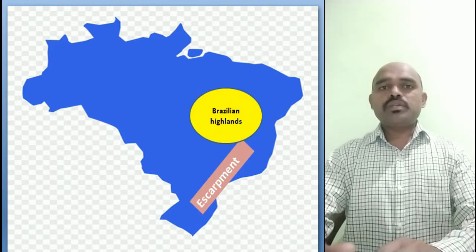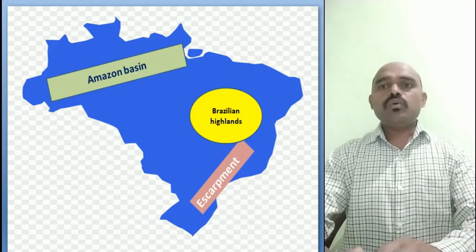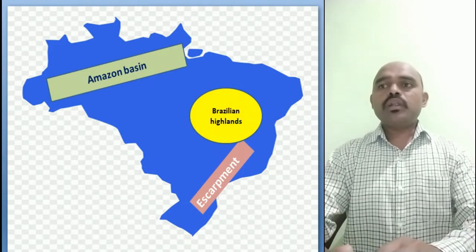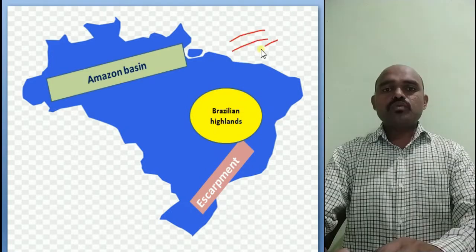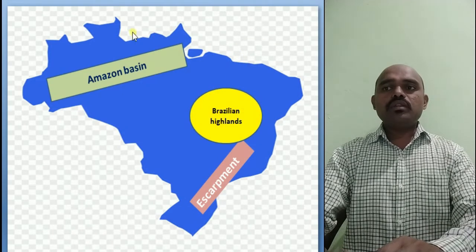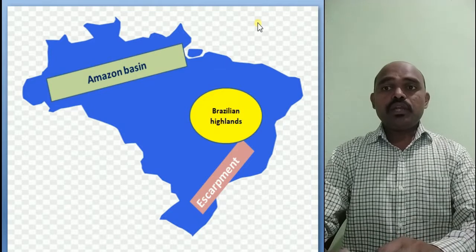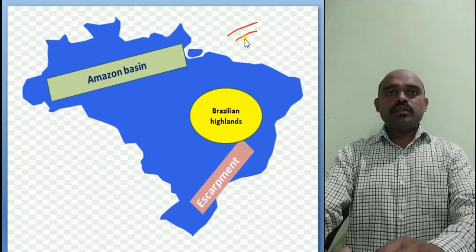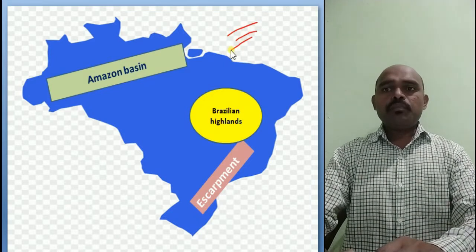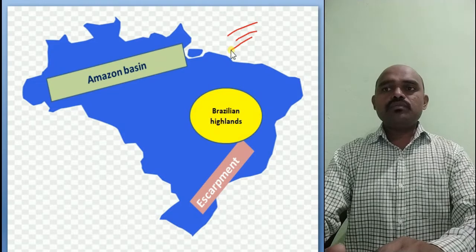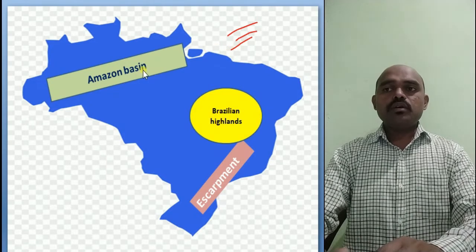Then the Amazon basin. Now in the Amazon basin, what will happen? In the Amazon basin we will have the rain from this direction. The northeast winds carry the moisture along with them and bring the rain to this region. So the Amazon basin receives the rain from these northeast winds.